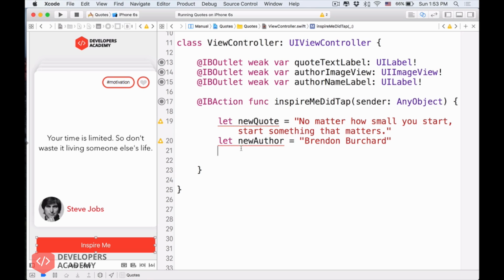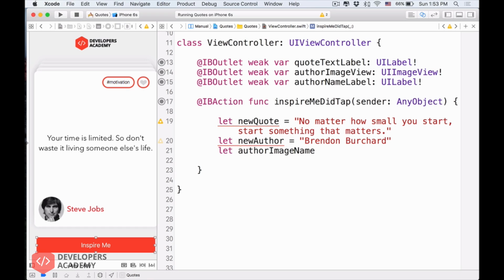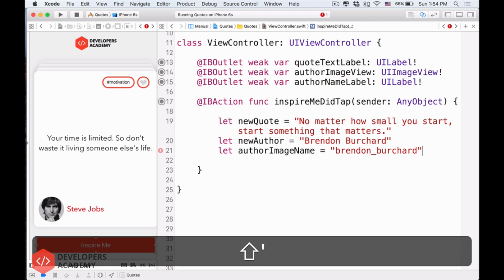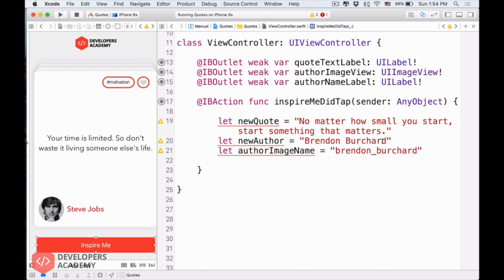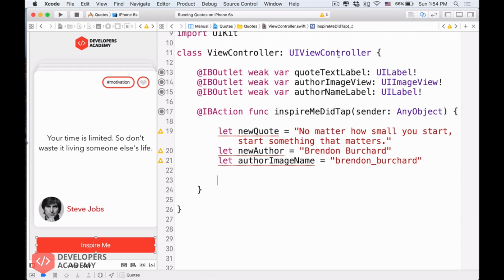So now I want to have let authorImageName. Hey Swift, create for me the name of the author image, where authorImageName equals Brandon underscore Burchard. Pay attention. You have to type exactly the thing that I am typing right now, otherwise you will not see the same results when we run the project. That's cool. So now, the last thing we want to do in this video is change the values of these labels.